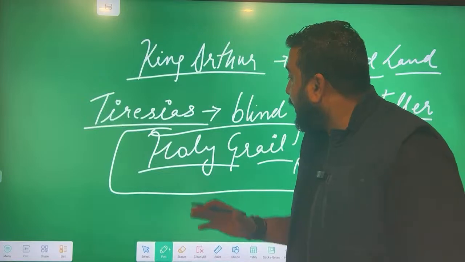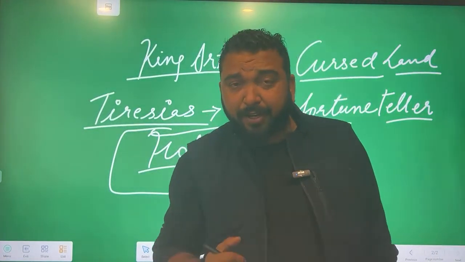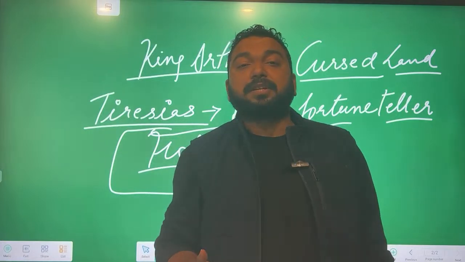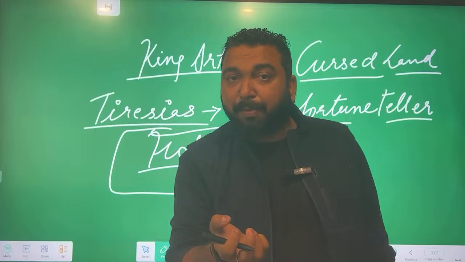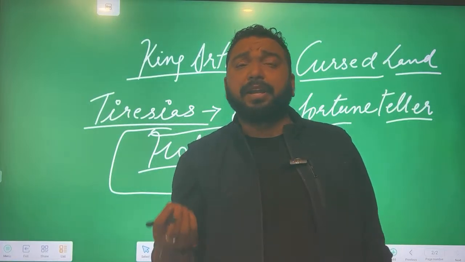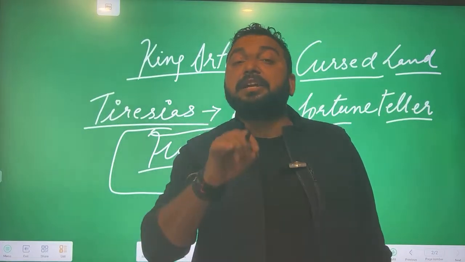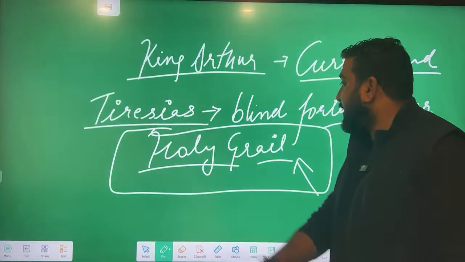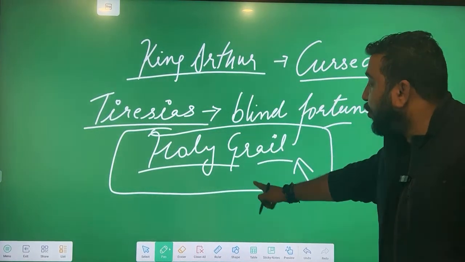A theory that when Jesus Christ was crucified, the disciples collected the blood which was spilling out. That is the purest thing, but nobody knows where it is. It is believed that it lies in the center of the earth. So Tiresias says, "Go, Arthur, find Holy Grail."